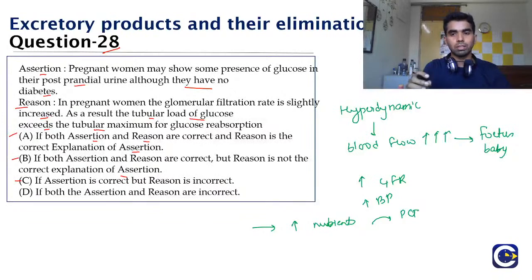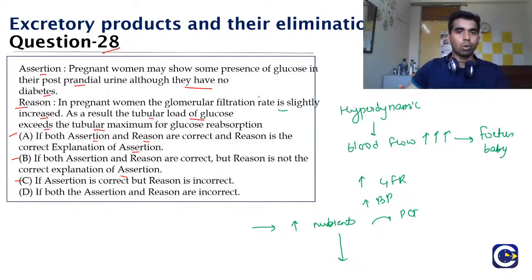But each and every person in this world has a limited capacity, after which he or she cannot work. And that is why there is an increased amount of nutrients in the urine, but the PCT cannot absorb it, and hence some of the nutrients have to be excreted out because the PCT cannot function to do the absorption, and hence the reason is correct.